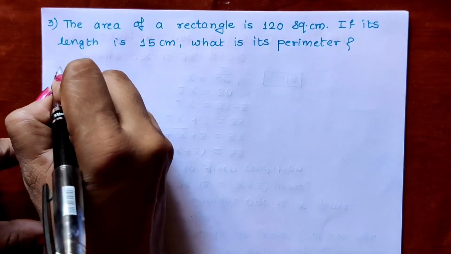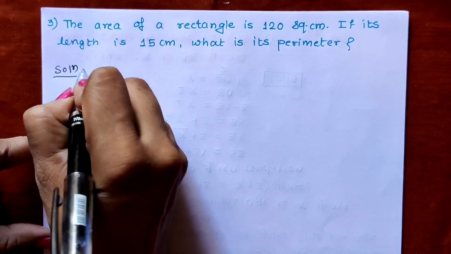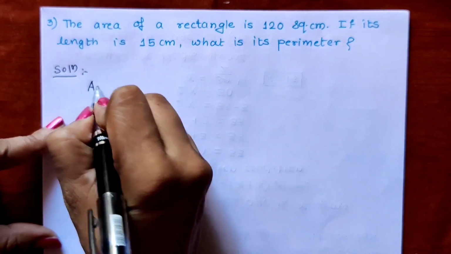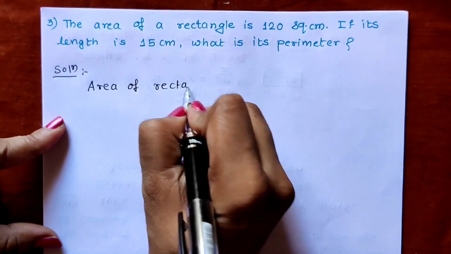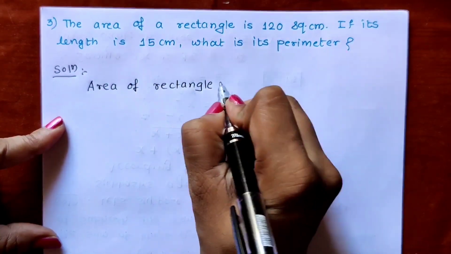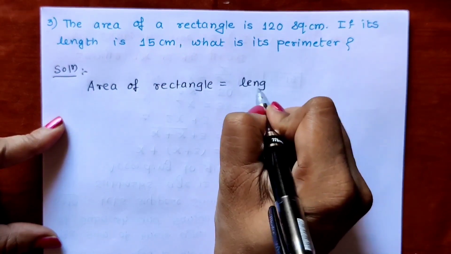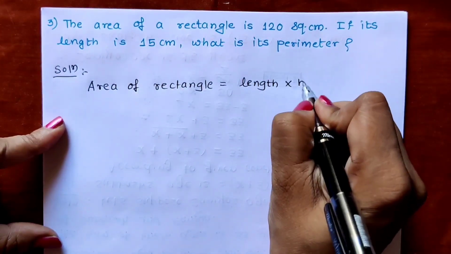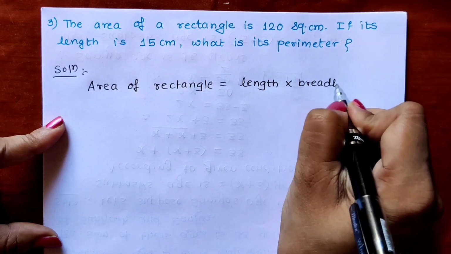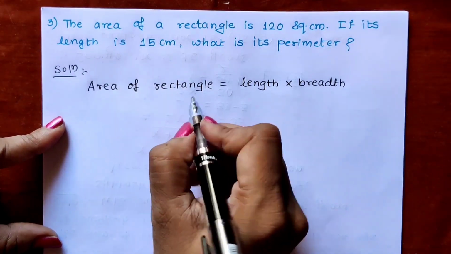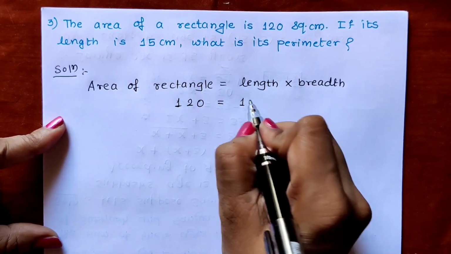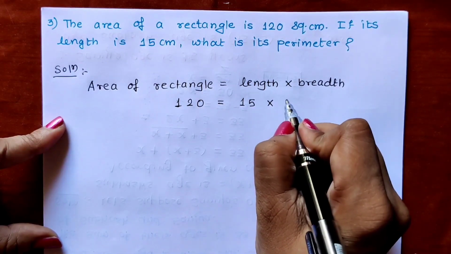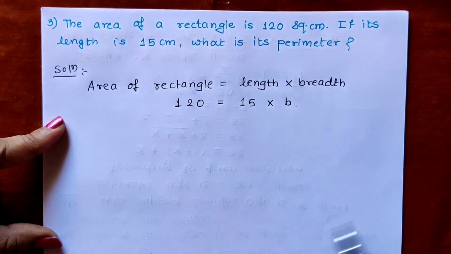So write the solution. In solution, we will first write the formula. Area of rectangle is equal to length multiplied by breadth. Correct? The area of rectangle is given as 120 square centimeter. Length is given 15. Breadth we have to find out, so for breadth I will write B only.